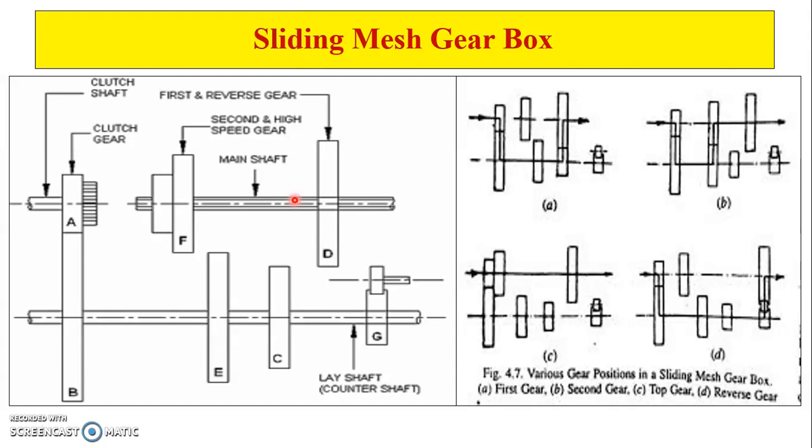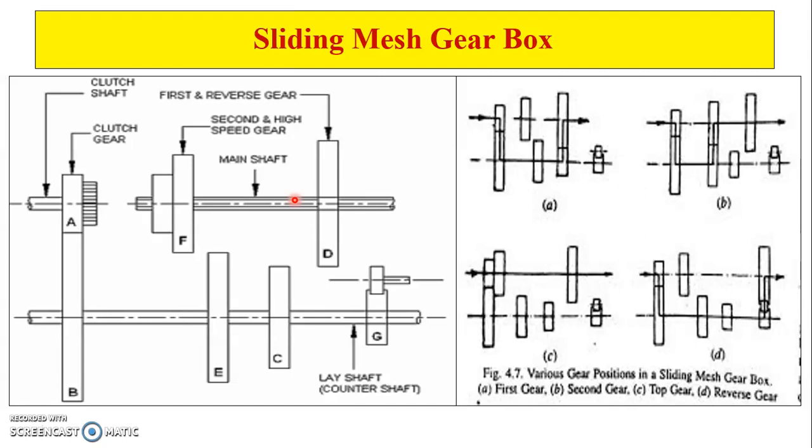Helix shape is there for those gears, and by that way it is not useful in the sliding mesh gearbox. So due to these shortcomings, the sliding mesh gearbox could not get popularity, and a better improvement was obtained in the form of the constant mesh gearbox that we will study in the next lecture.